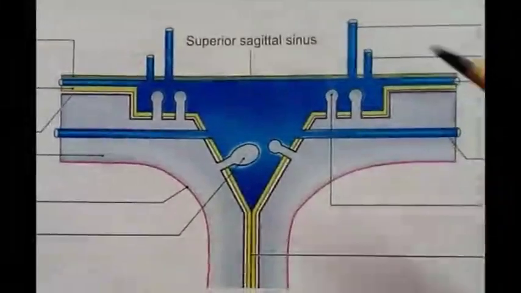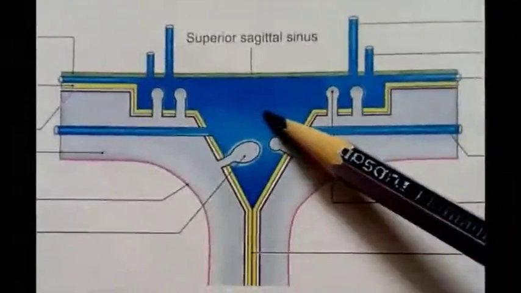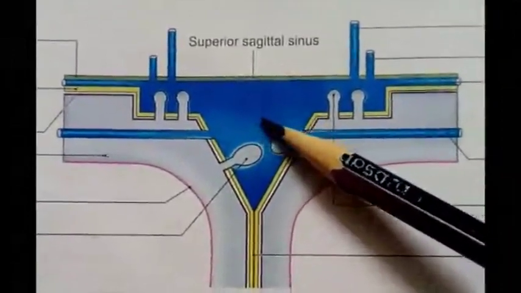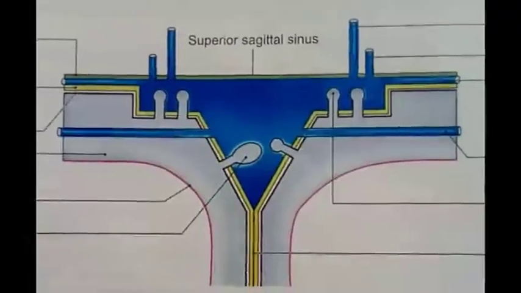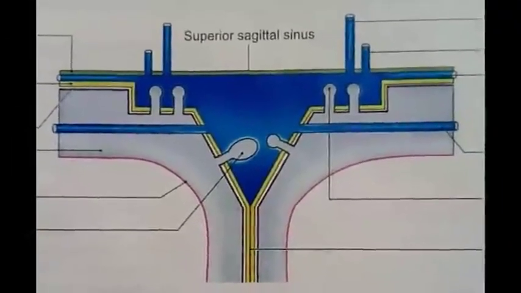The third condition that may arise due to thrombus formation in the sinus is paraplegia. Paraplegia means paralysis of the lower limbs and also the perineal area.